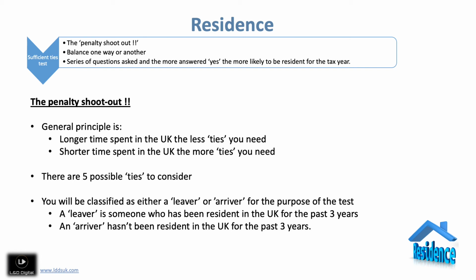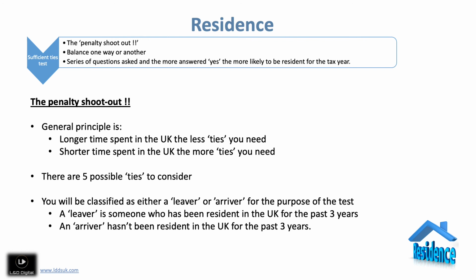The less time you spend in the UK, the more ties that you're going to need to basically say that you are resident, which is kind of common sense when you think about it. So we're going to talk about 5 possible ties that we're going to need to go through, but we'll go through these on the backdrop of whether or not we are classified as a leaver or an arriver for the purpose of this test.